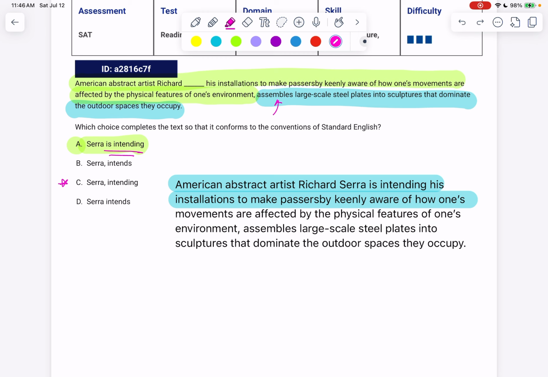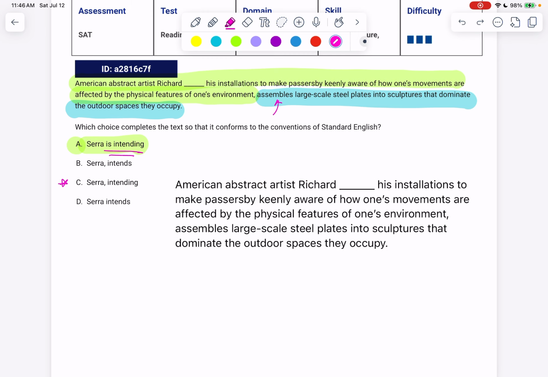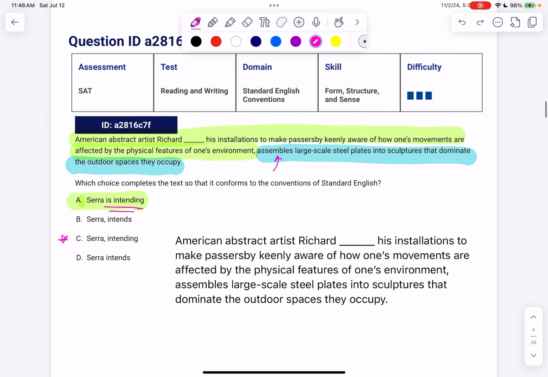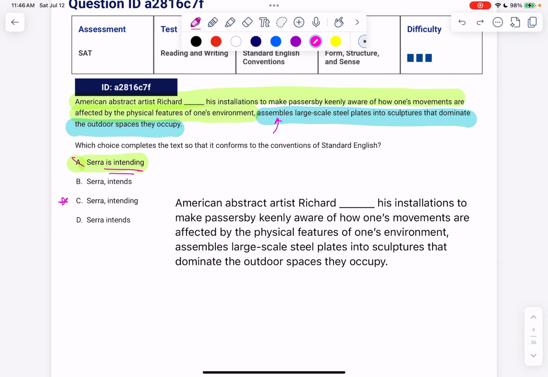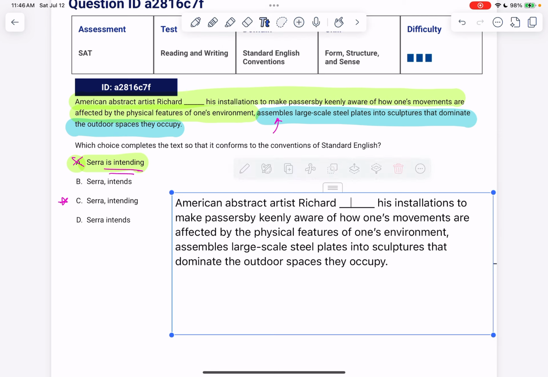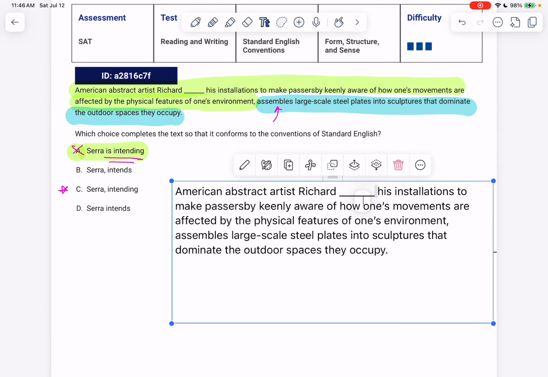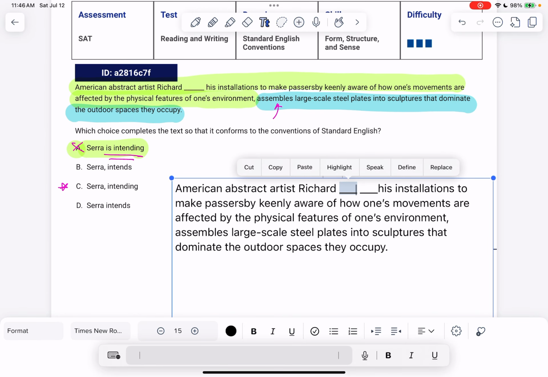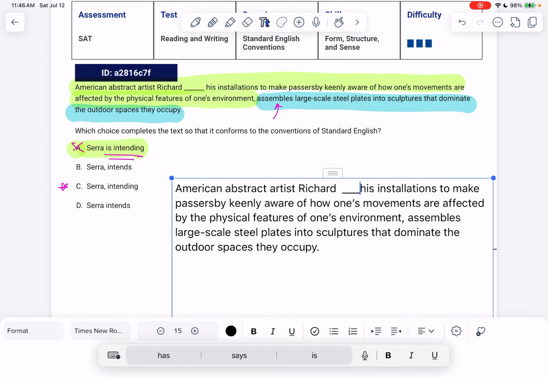So if we take it back a little bit and get rid of A, we can try inserting B. Well, in the interest of saving time, let's go ahead and insert C so you can see how it's different, because A, B, and D all have this problem of having that same conjugated verb.